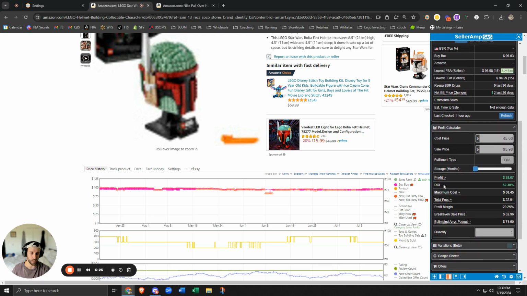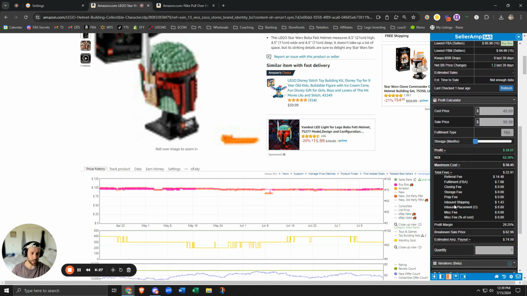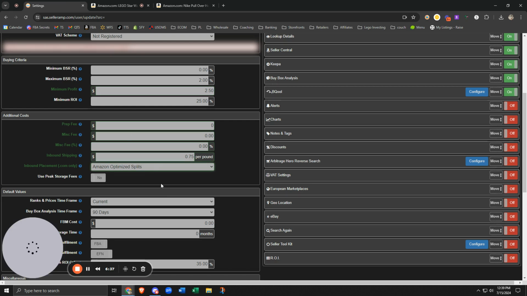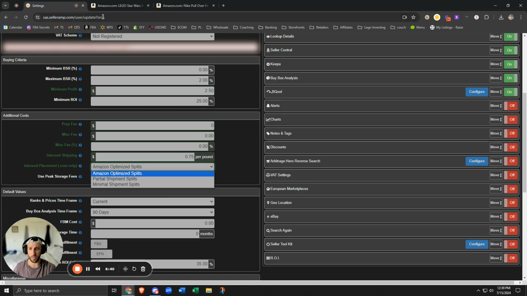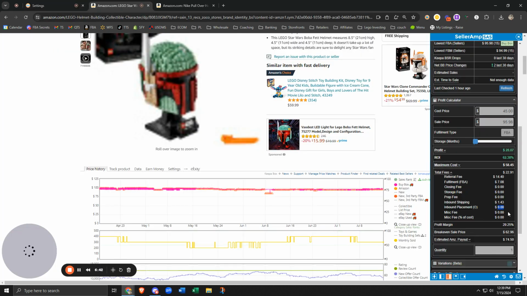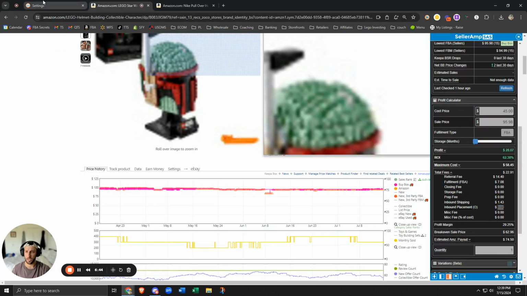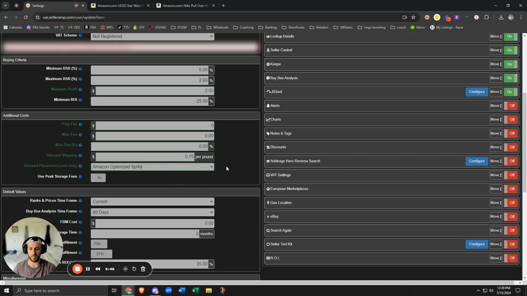So if you go into the total fees category, it'll say Amazon inventory placement, or inbound placement, sorry. It'll have O for optimized. So it actually charges me 0. But if I change this to partial shipment or minimal shipment splits, it's actually going to change it to a different fee structure.